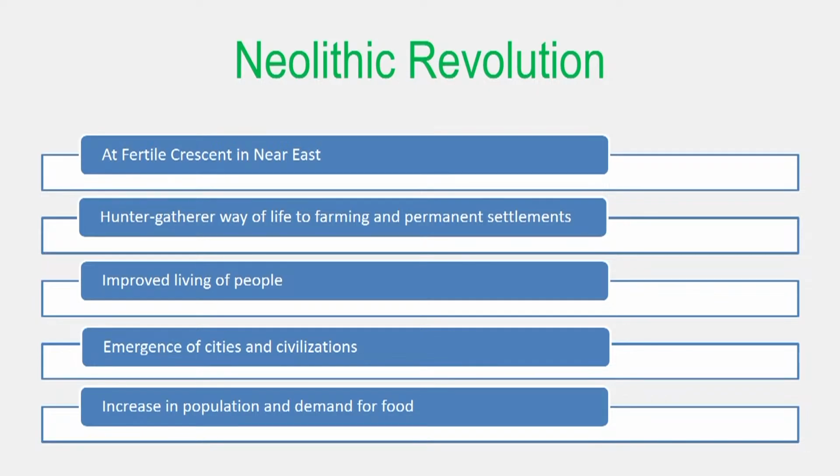Coming to the population, as we know, in the Neolithic revolution period there was an increase in agricultural production. As a result there was an increase in the human population, and after that the demand for food also increased. So dear learner, let's take a break. After that we will also know about the other aspects of the Neolithic revolution.